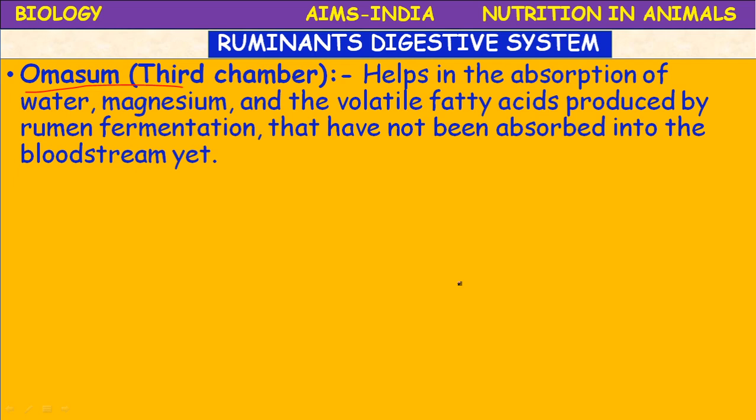After digestion in the presence of the cellulase enzyme, the glucose is fermented to volatile fatty acids. So that's why more energy is produced, and they are very strong. This is called rumen fermentation. They have not been absorbed into the bloodstream yet in the omasum.